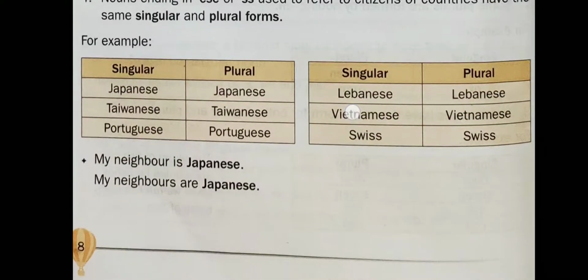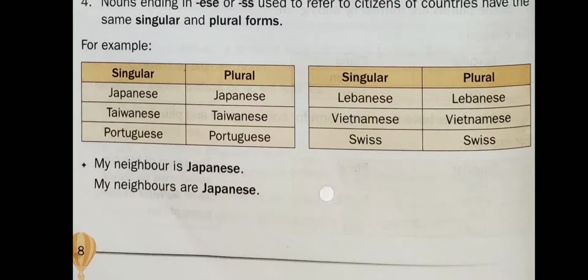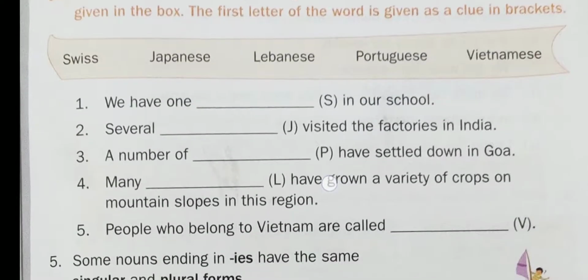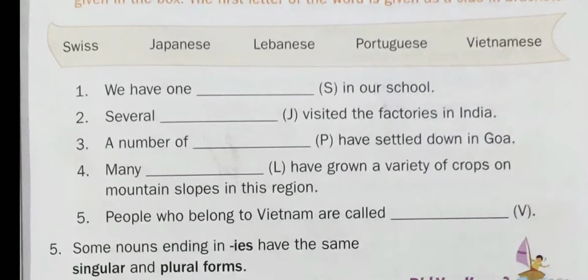Let's see exercise number C. In this exercise you fill in the plural form of nouns based on the rule number 4. For your help, there is a clue given in the bracket in each question.